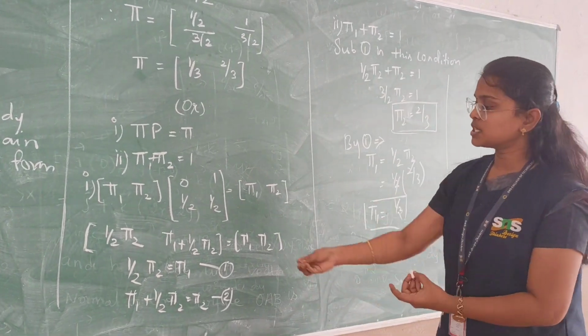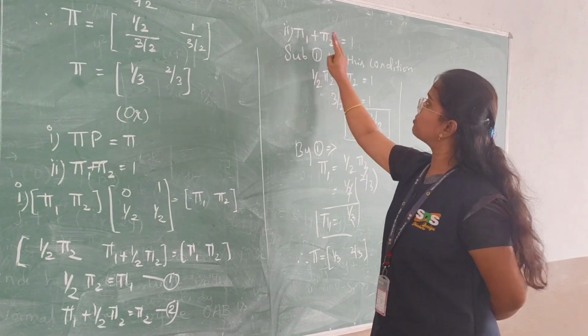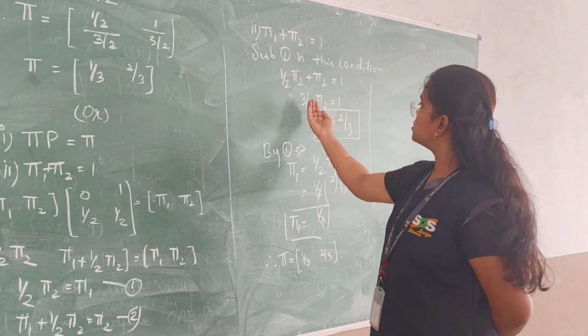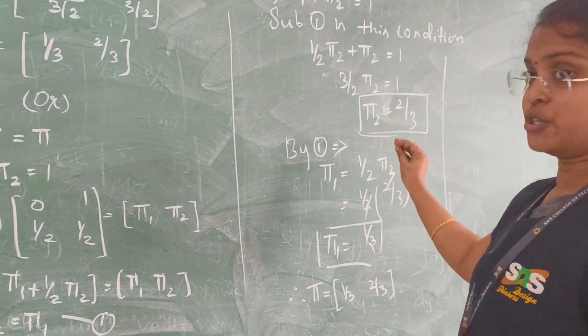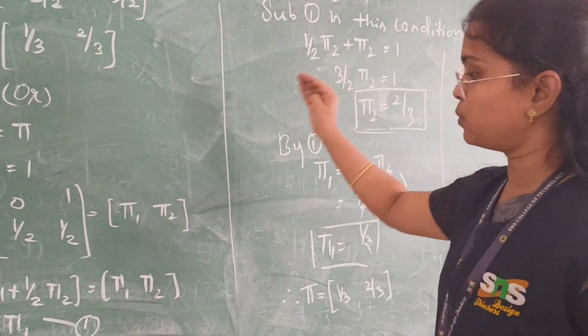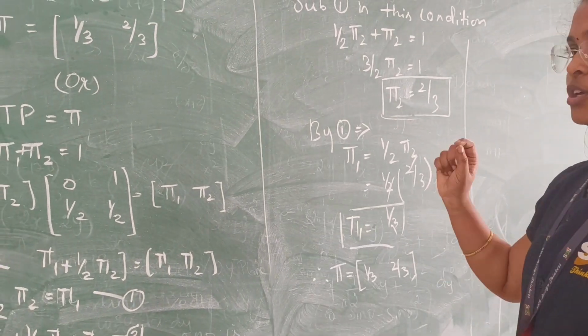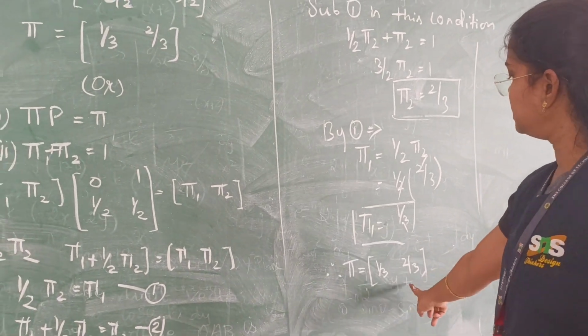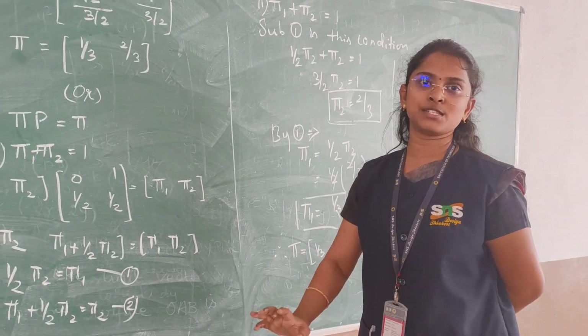Using these two equations, you substitute in the second condition, pi 1 plus pi 2 is equal to 1. From this you get pi 2 is equal to 2 by 3. Then you substitute pi 2 is equal to 2 by 3 in equation 1, and you will get pi 1 is equal to 1 by 3. So you get pi is equal to the matrix [1 by 3, 2 by 3] as the steady state distribution of the transition probability matrix.